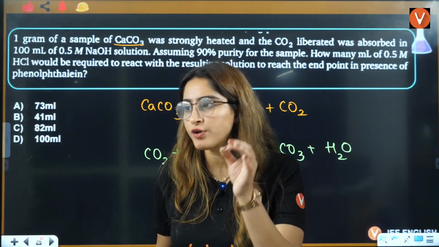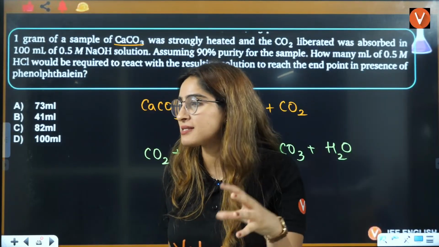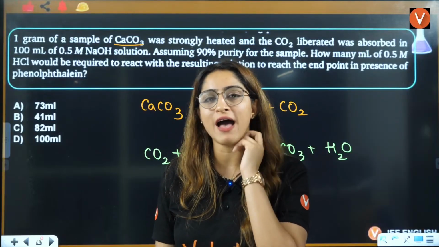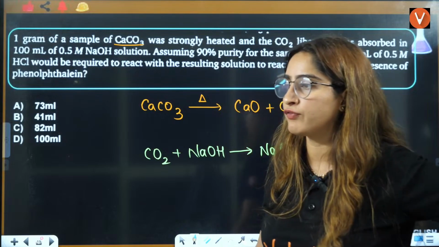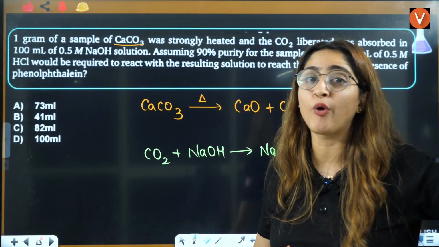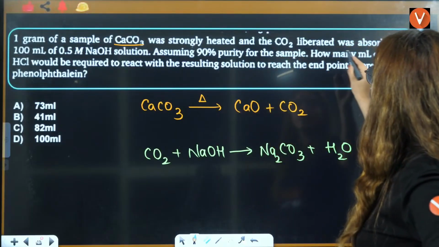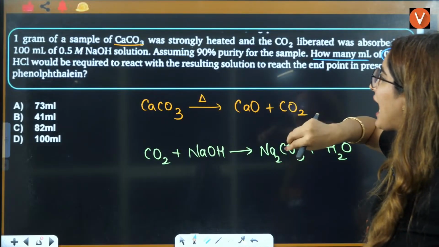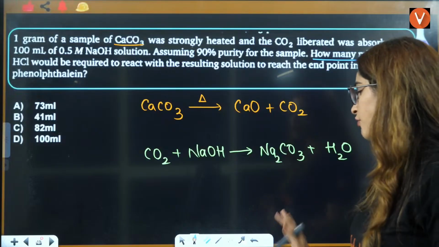The end point of phenolphthalein is reached when full acid and base combine together. That means all of the acid is combined, there is neutralization. Full acid is reacted with full base. That is the end point of phenolphthalein. That means this HCl that you are adding would be required to react with the resultant solution to reach the end point. That means it should react with full of NaOH.